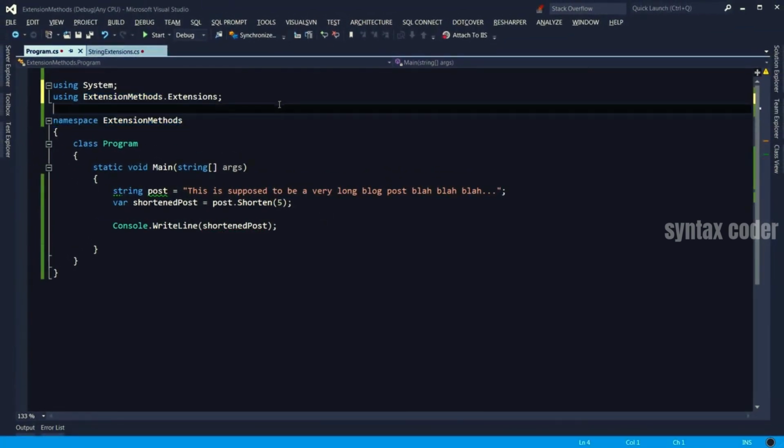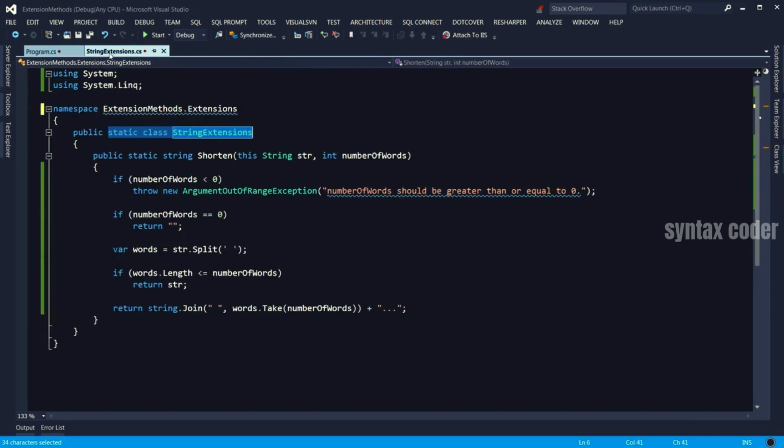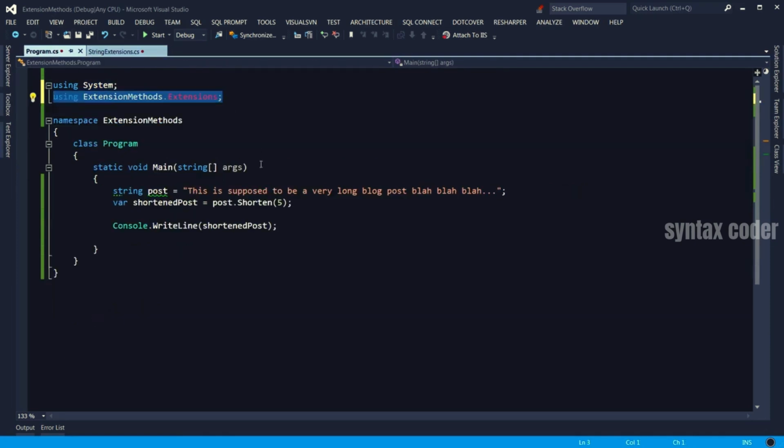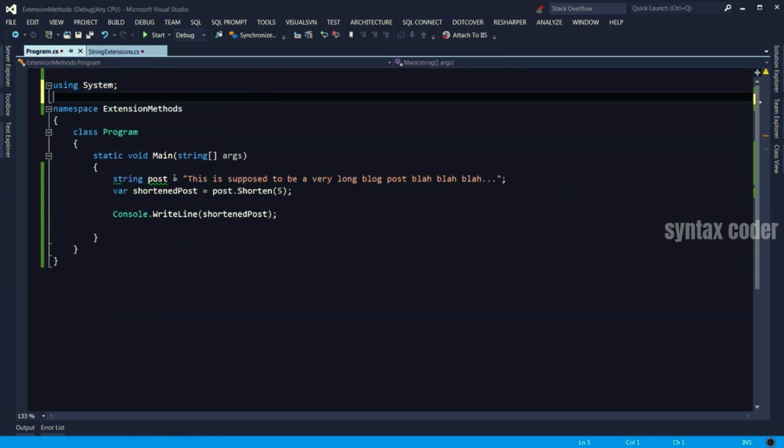But the thing I don't like about this approach is if you are using a few extension methods here and there, you will end up getting a lot of namespaces like that on the top. So what I personally do is, because the string class is defined in the System namespace, and I'm extending that here, I would rather use System here. This way, whenever I'm defining a string, I automatically have to import the System namespace, which gets that extension method as well.